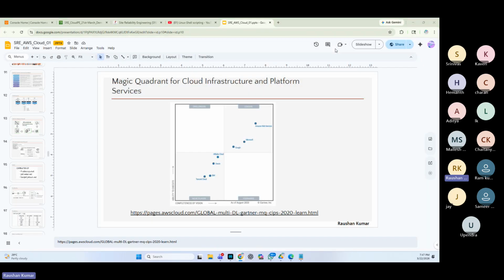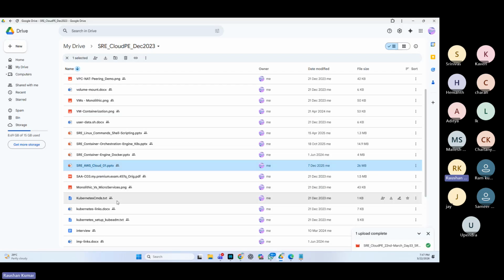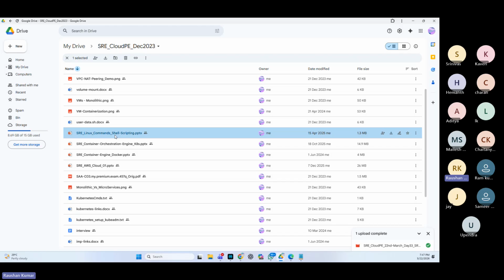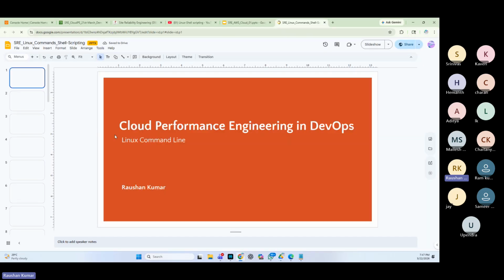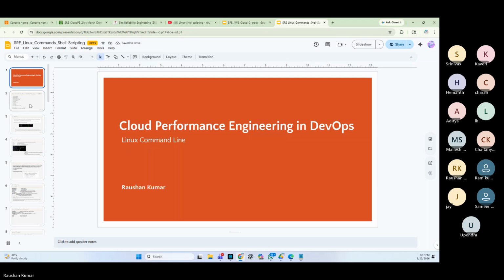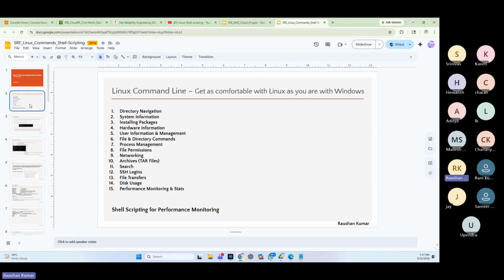Let me just show you. For the Linux part, come to the Linux PPT here. So this is the cloud PPT, Docker, Kubernetes, Linux PPT. If you come here, again, from very scratch: what is directory navigation, how do we get system information, how do we install something, how do I find user management.